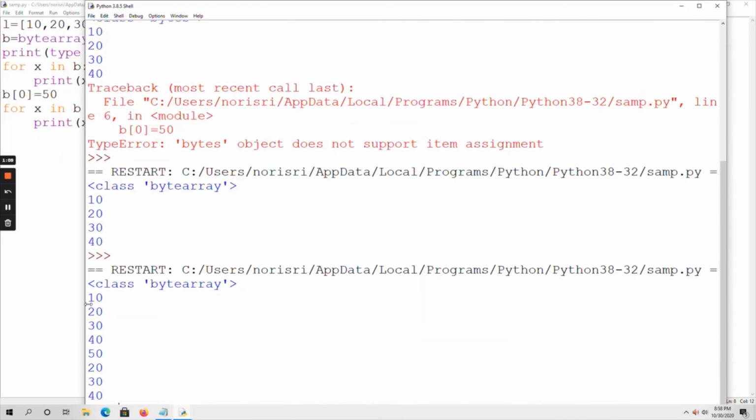See, 10, 20, 30, 40 is for the first for loop, and I have assigned B of 0 equal to 50. That means the 0th index element is now assigned 50. So now 50, 20, 30, 40. That assignment is possible here as byte array is a mutable data type, so you can change the contents of the objects.